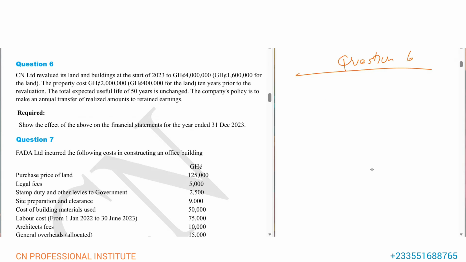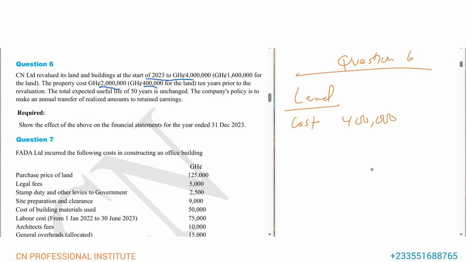So here, to be very simple, the easiest way is we split them. So we work with the land first. The property cost 2 million, but 400,000 is for land. So the cost of the land is 400,000. Then it was revalued at the start of 2023. And what you have to know is that we said land is not depreciated, so we don't depreciate it. We just compare straight. We compare the cost to the revalued amount, and we record our loss or gain.